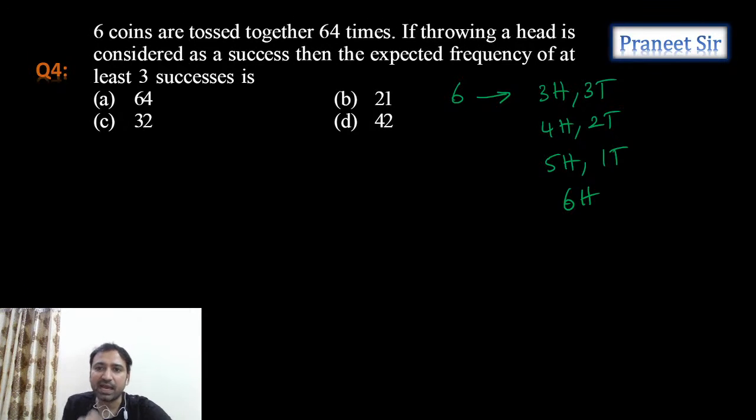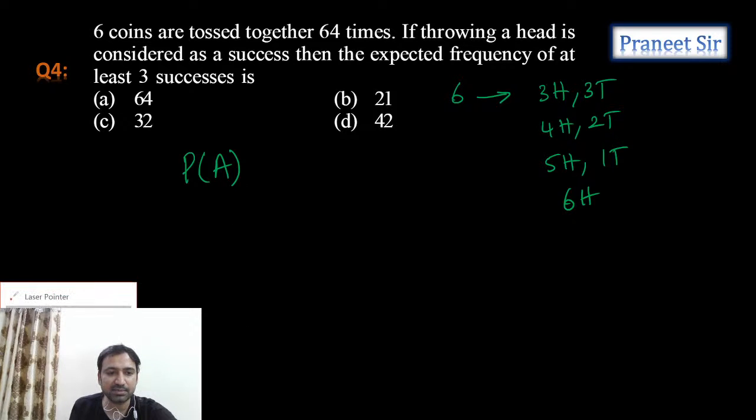Right. So when we calculate the probability of getting at least 3 heads, let's see what we get. Probability of getting at least 3 heads. Otherwise you can take it something like this.